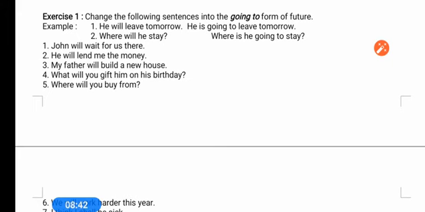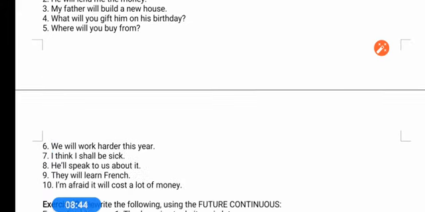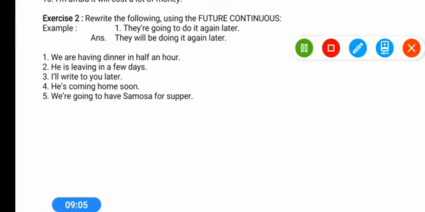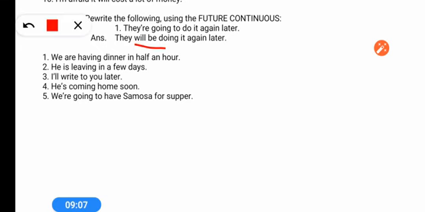There are 10 sentences you have to rewrite using the going to form, and there are 5 sentences for exercise 2 where you have to rewrite the following using the future continuous tense. For example, they are going to do it again later, so they will be doing it again later. Will be is used for future continuous. This way you have to practice and complete this exercise.